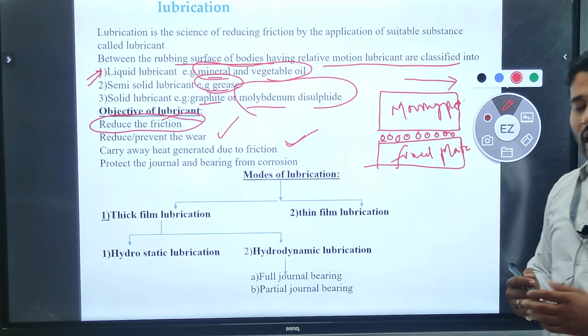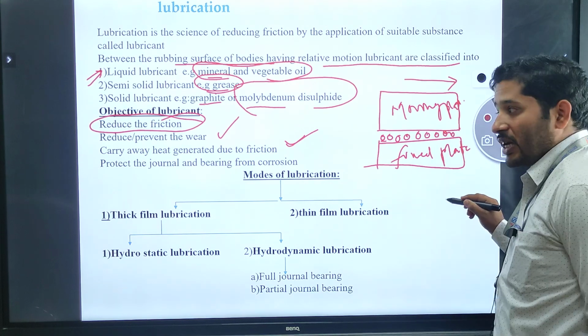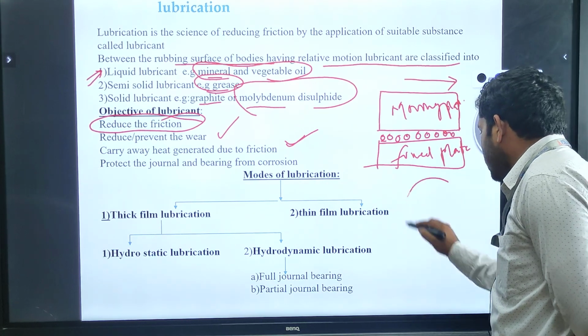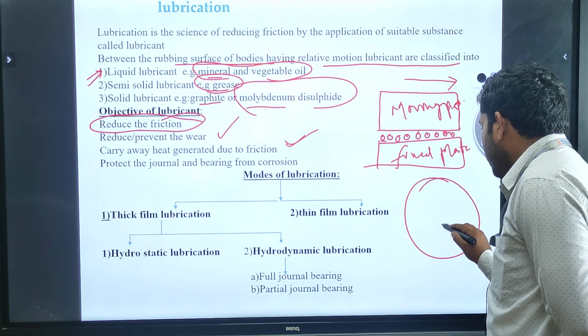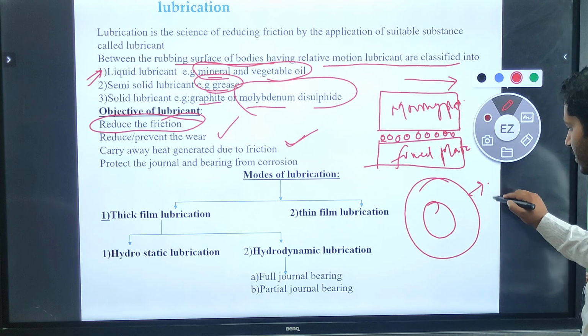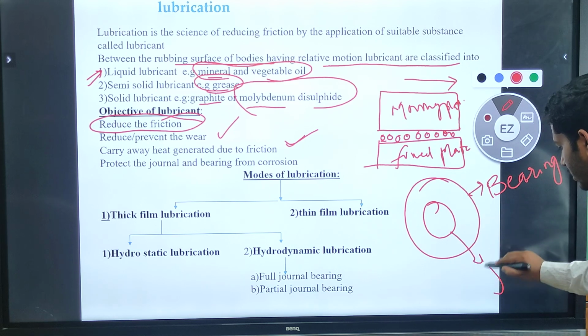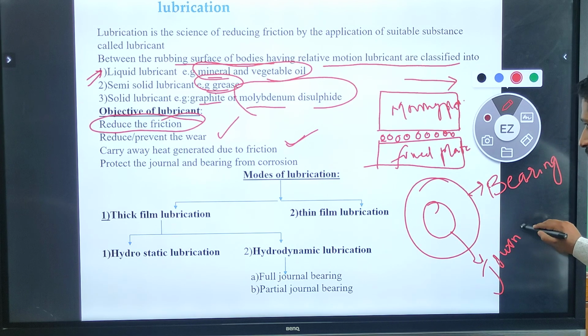And the next intention is we want to protect the journal and bearing from corrosion. This is our journal. Okay, the bigger one we can say is the bearing, and the smaller one we can say is the journal. So what is our main intention?